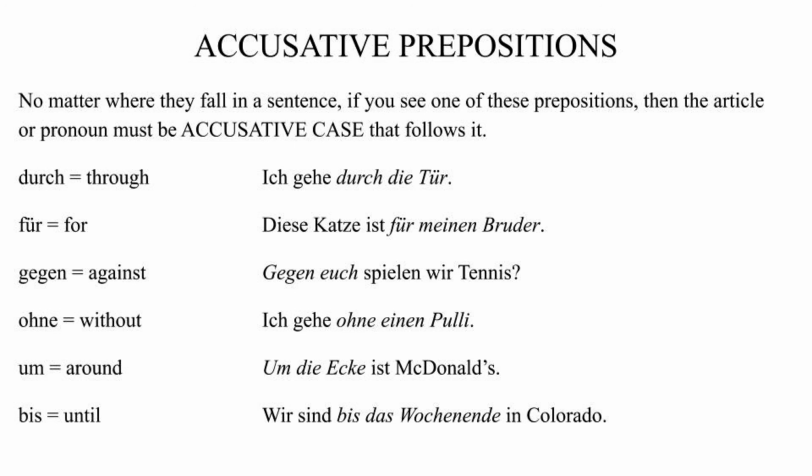When in doubt, go ahead and refer back to the charts that are in this PowerPoint as you complete the exercises. But it's pretty easy to remember as far as the articles go, because only der changes to den. The personal pronouns might take a little bit longer to remember. Ich, du, er, sie, es, wir, ihr, sie are your nominative personal pronouns. Mich, dich, ihn, sie, es, uns, euch, sie are the accusative personal pronouns.